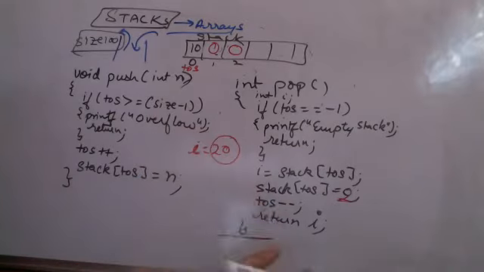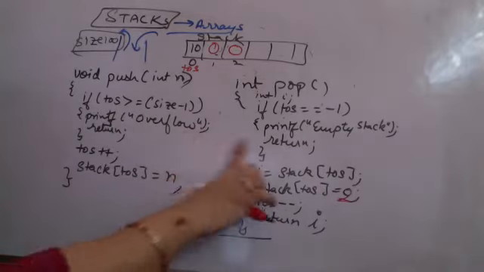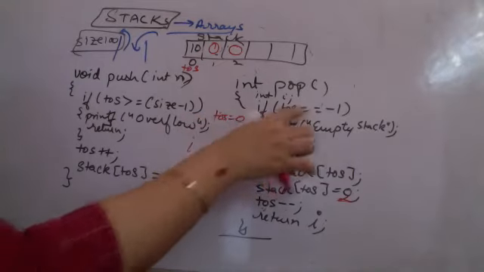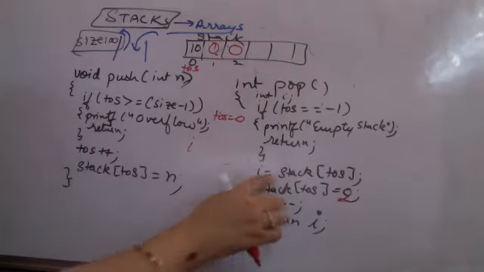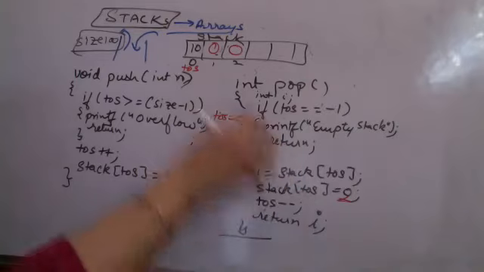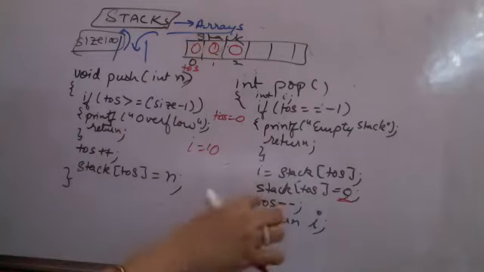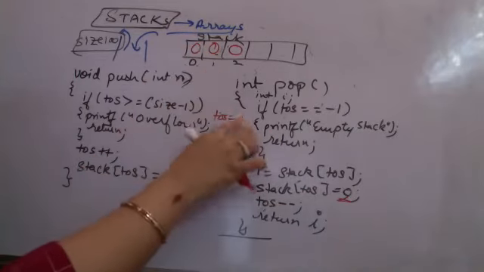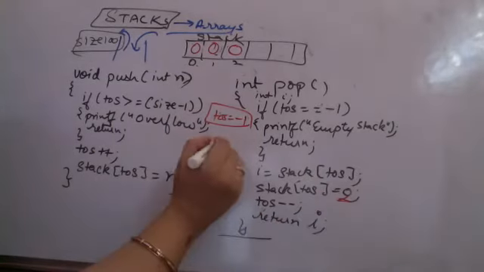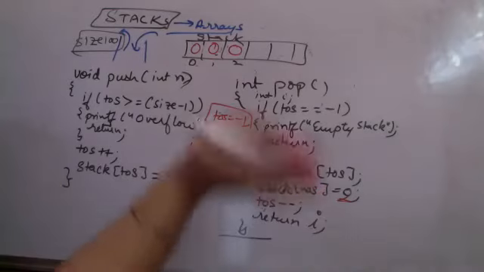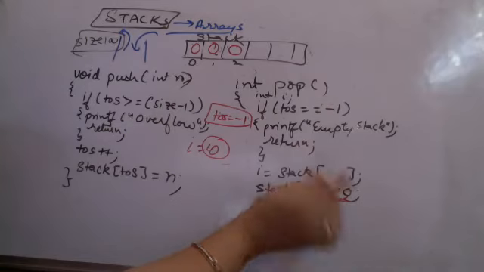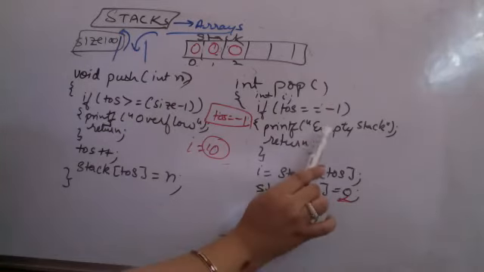Whatever you want to use it for, do that. Again I call the pop. Again I is created. This time top of stack is 0 initially. It is not -1 yet. I is equal to stack top, which is 10. Stack top is replaced by a 0. And top of stack is minus minus. That means top of stack now becomes -1 after the last pop operation, and you return the value to be used. If you again call pop, then it will check top of stack is already -1. There is nothing that you can pop. You will return empty stack.